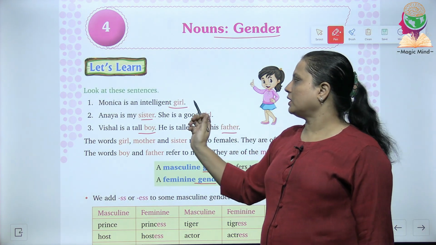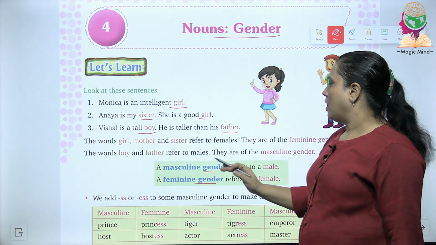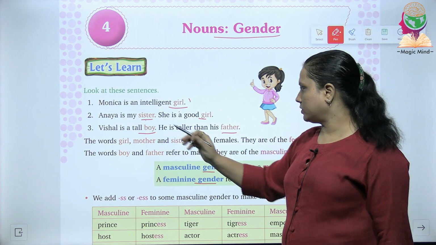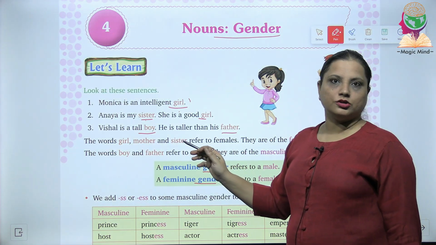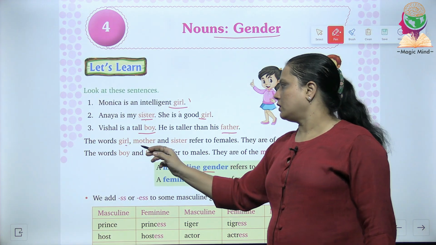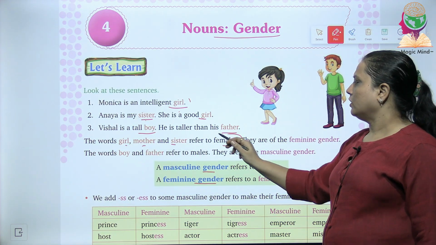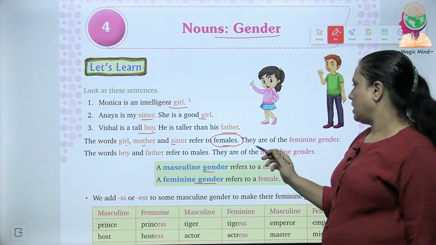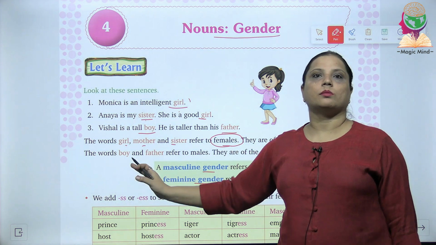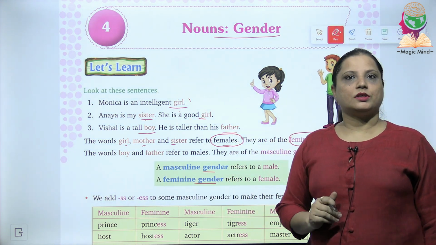Now, if you notice something, for the feminine gender we are using the words girl and sister, and for the masculine gender we have used the words boy and father. So the words girl, mother, sister refer to females and they are of the feminine gender. Hence we call them feminine gender.